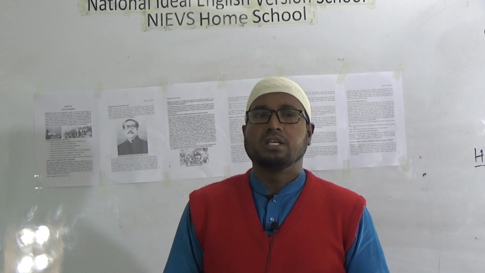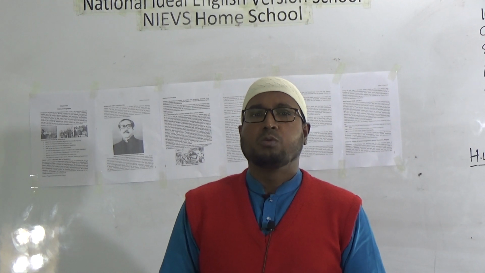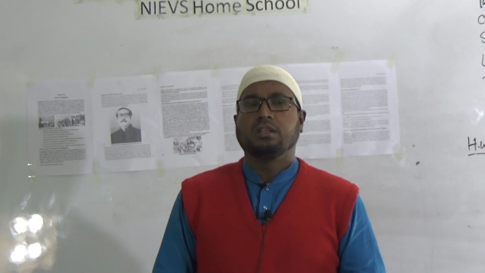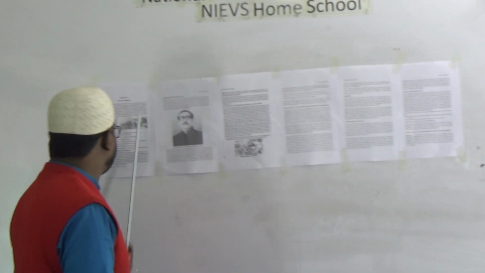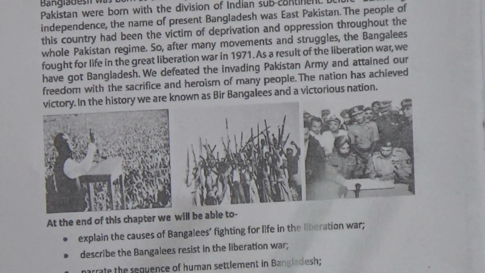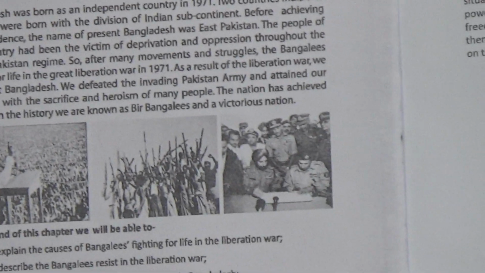During that time, East Pakistan, that means Bangladesh, was included with West Pakistan. Here it is written that the nation has achieved victory in history, we are known as the Bir Bangalis and a victorious nation. This is a summary of lessons 1, 2, 3.